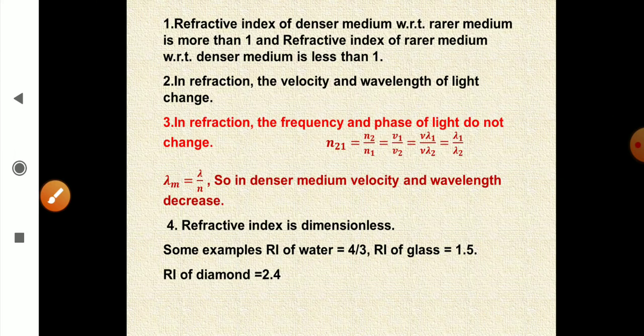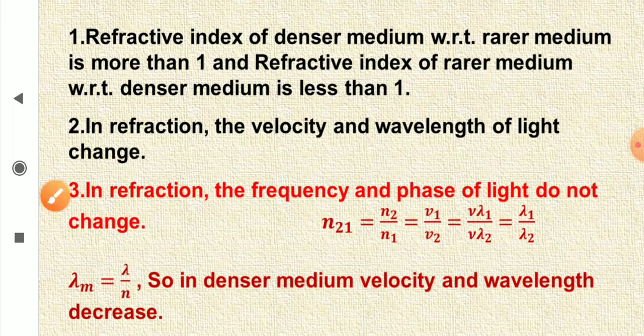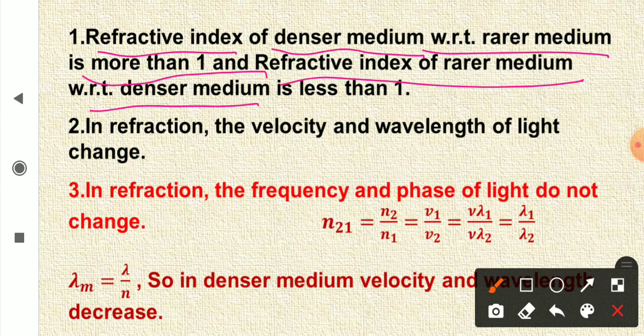A few more things about it. Refractive index of denser medium with respect to rarer medium is more than 1, and refractive index of rarer medium with respect to denser medium is less than 1.